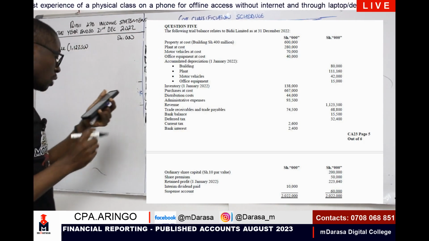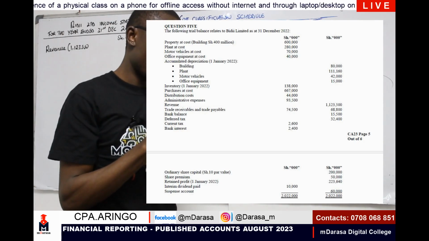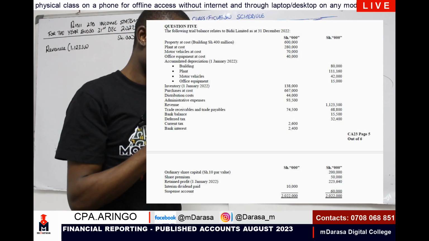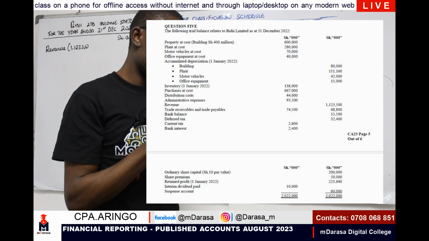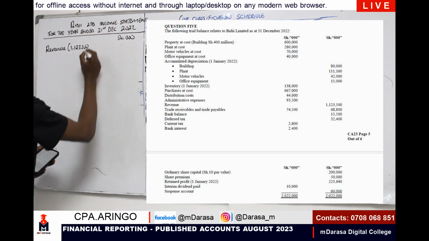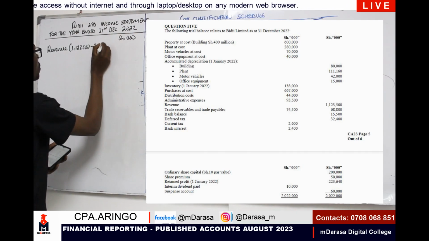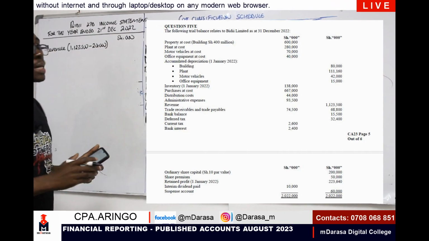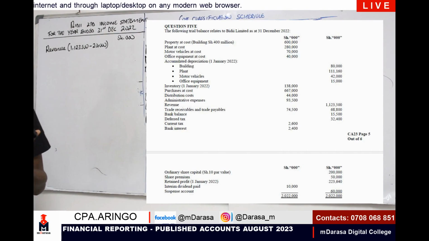1,123,500. But out of that, there was this amount in note 1 where we are told that the cash proceeds of 20, which were credited to the revenue account. So literally you must remove that, because we have corrected that and done it the way it's supposed to be done. So we need to deduct that.